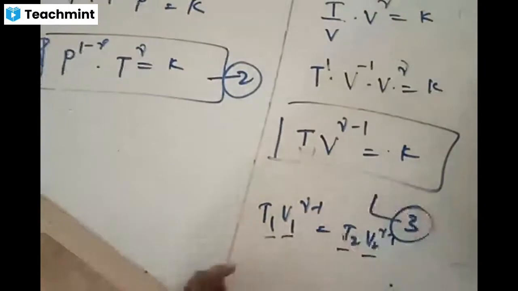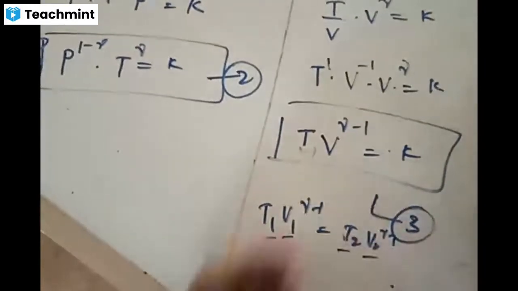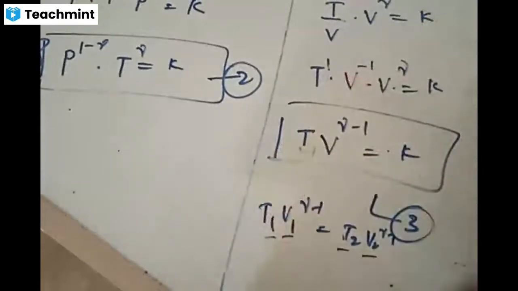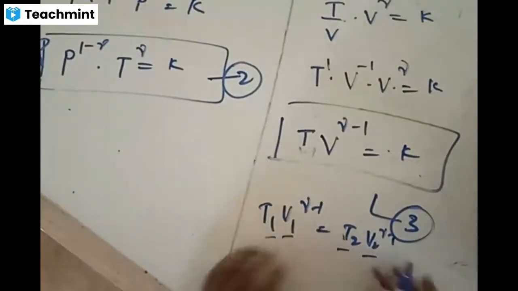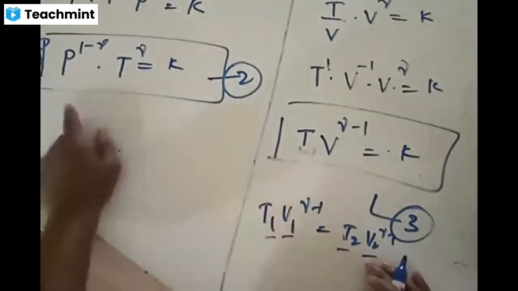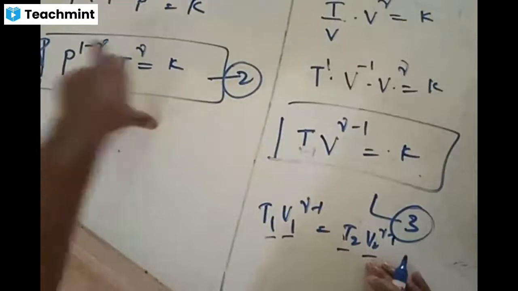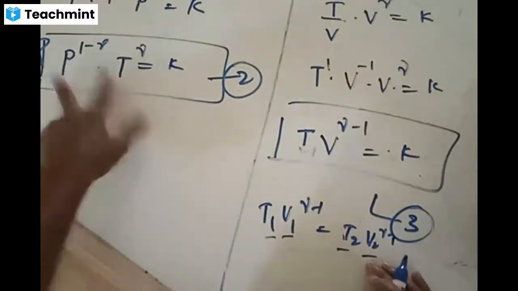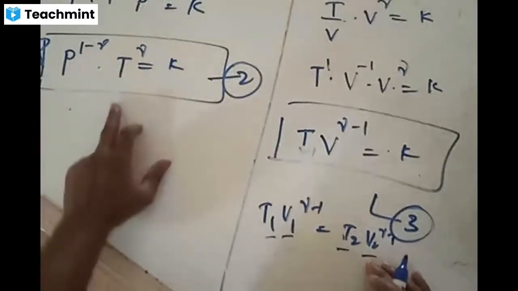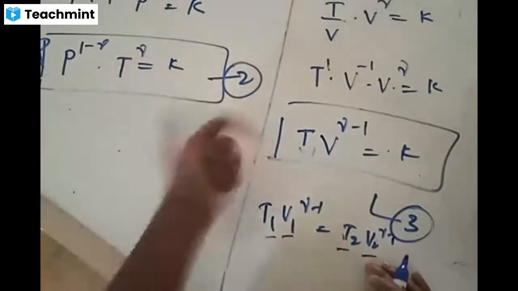Three could be given, the fourth is to be identified, for one kind of a gas, such as either monoatomic, diatomic, triatomic, polyatomic. For all these kinds of gases, gamma values would be given. He says in the question one kind of a gas or gamma value is given. Out of four, three would be given, the fourth is to be identified. Same is the case with this one. Gamma, altogether three things, altogether 5 terms: P1, V1 to the power of gamma is equal to P2, V2 to the power of gamma.